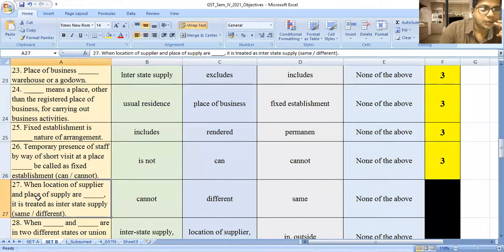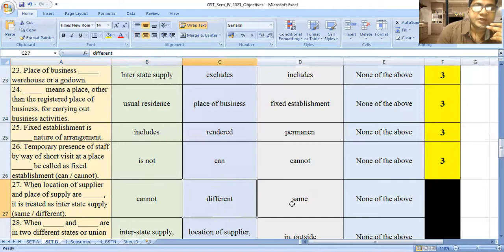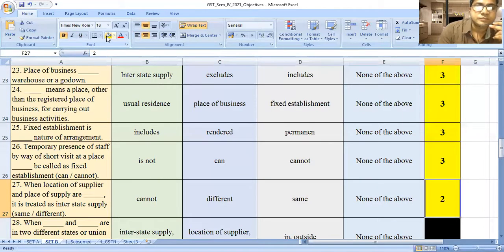Next, when the location of the supplier or place of supply are dash, it is treated as an interstate supply. Cannot, different, same, none of the above. The answer is different. Whenever the location of the supplier is different and the place of supply is different, in two states, it is called as an interstate supply.